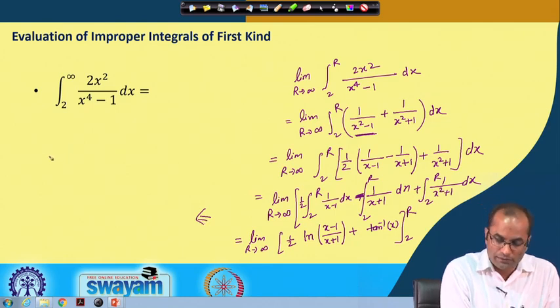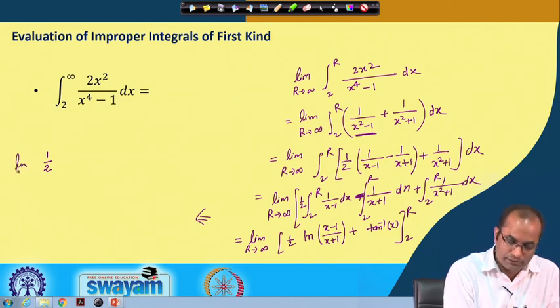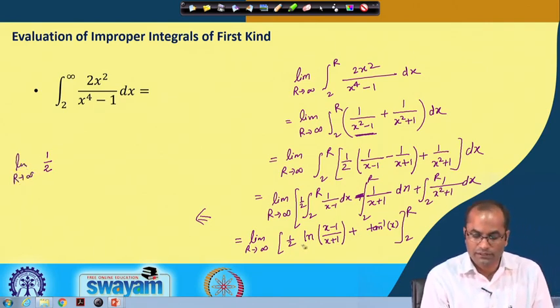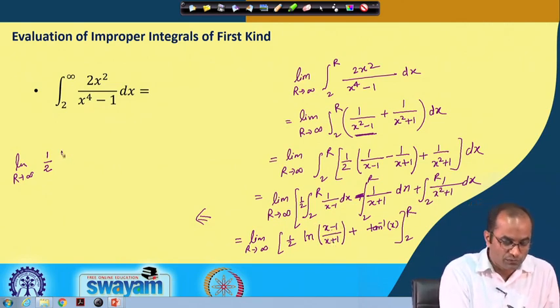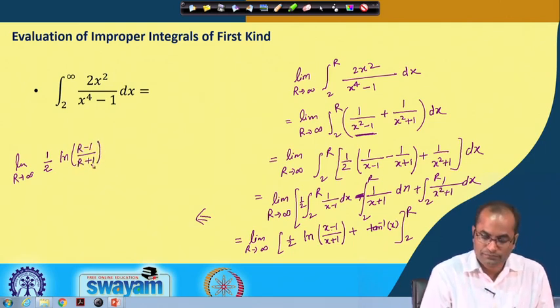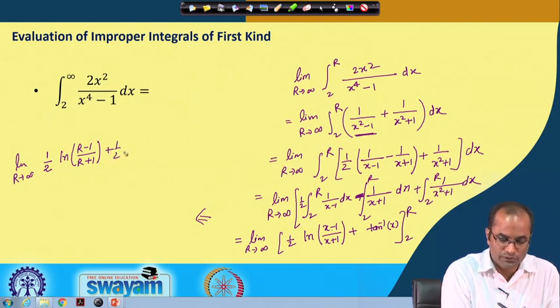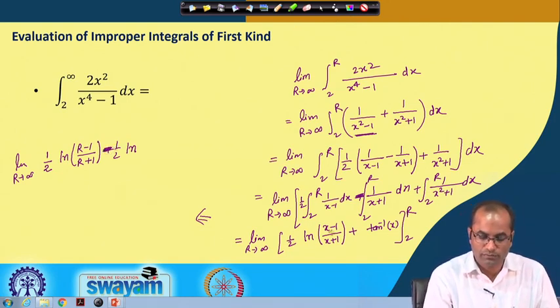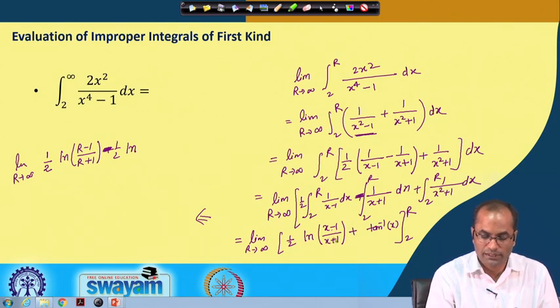So, that will be half, and we put the limit at the end, r to infinity. We have this half, and the ln of the upper limit, (r minus 1) over (r plus 1), and minus the lower limit. So, 2 minus 1 is 1, and then here we have 3. So, we have 1 by 2 and this ln, with a minus sign because of this lower limit. So, minus half, and then 2 minus 1, so ln 1 by 3.